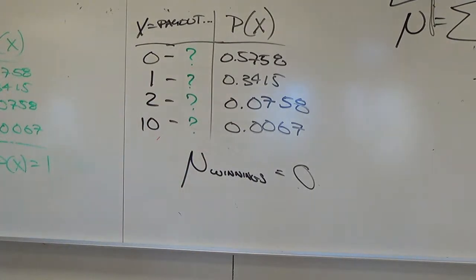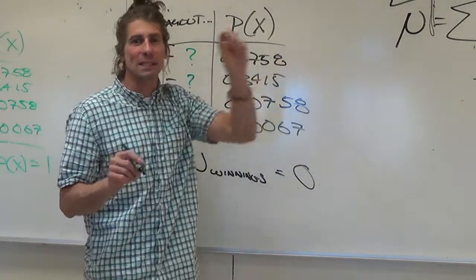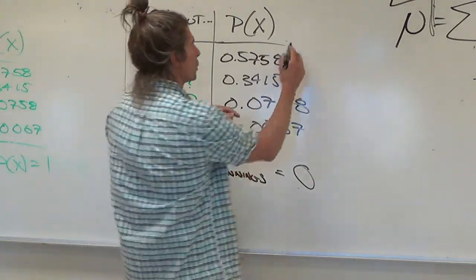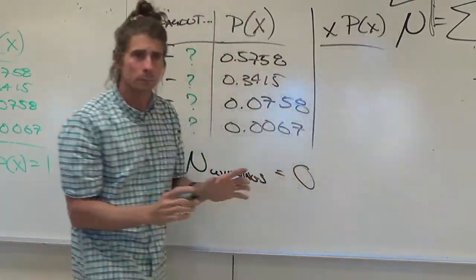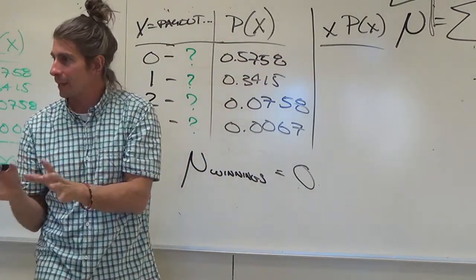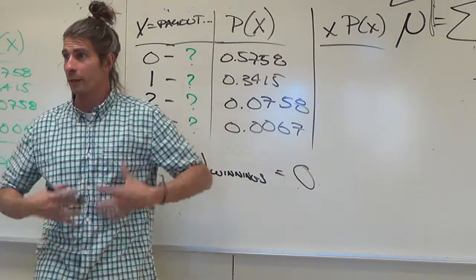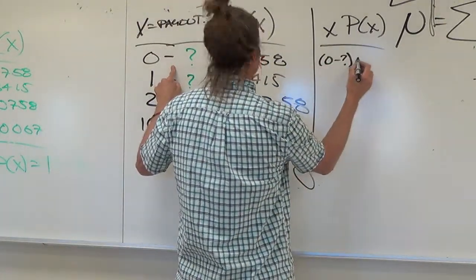So now the question is, how do we figure that out? Well, I'll get you started on this. It becomes this problem again, but it looks a smidge different. What you have to do is add one more column, the x times the p of x column again, just like we did over there. But it's going to look a little bit algebraic. I apologize. It's going to be 0 minus question mark times